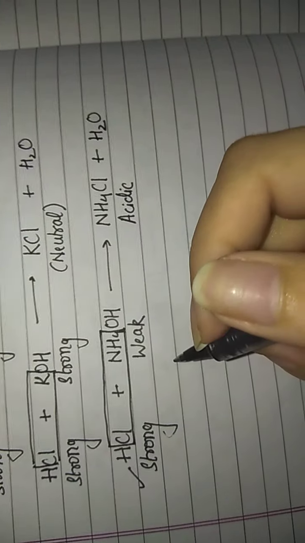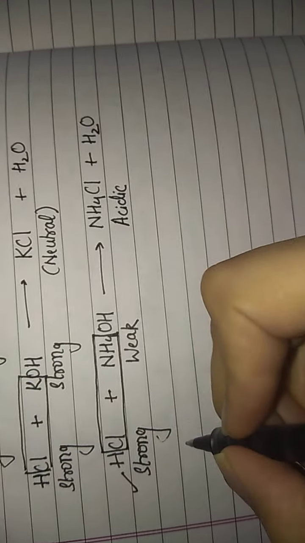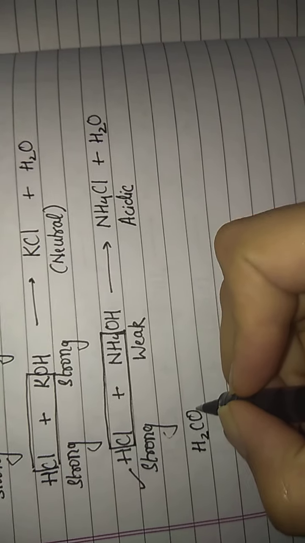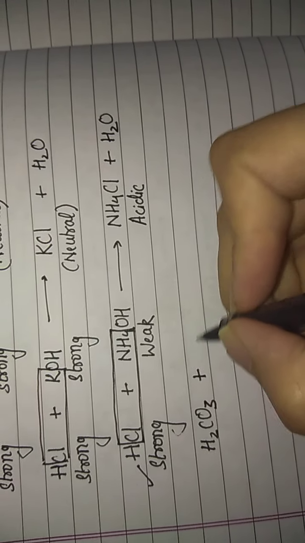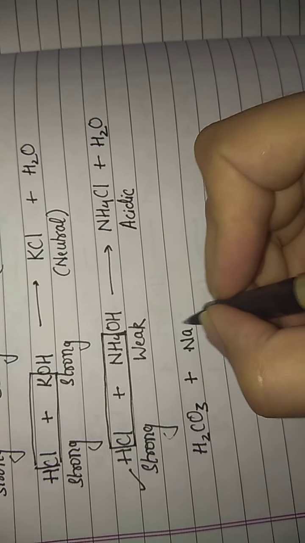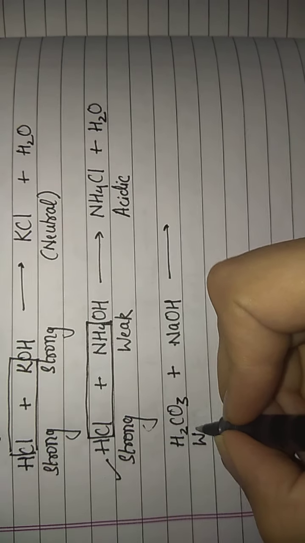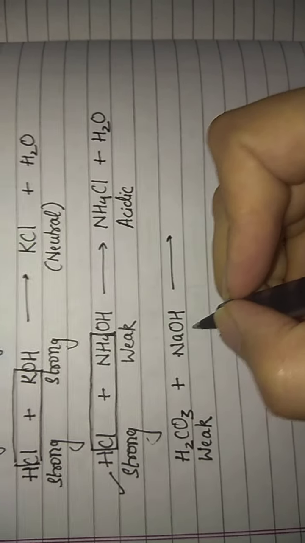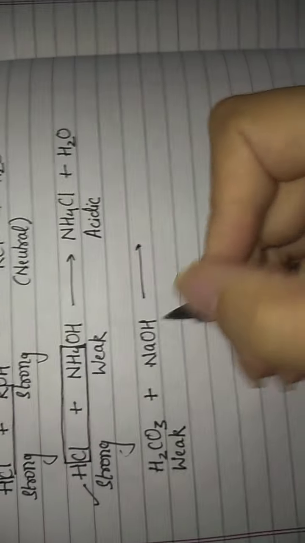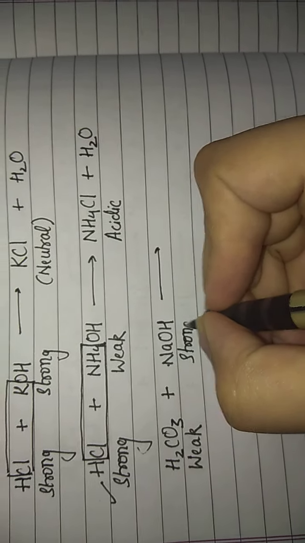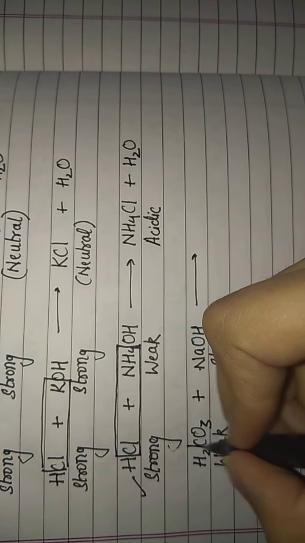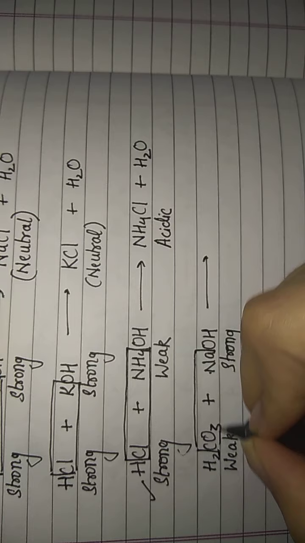Fine. Okay. Now let us take another example of H2CO3 with NaOH. Fine. This time I am reacting carbonic acid, which is a weak acid. So this time my acid is weak, along with a base NaOH, which is a strong base. Fine. Let me form the resulting salt in the same manner.